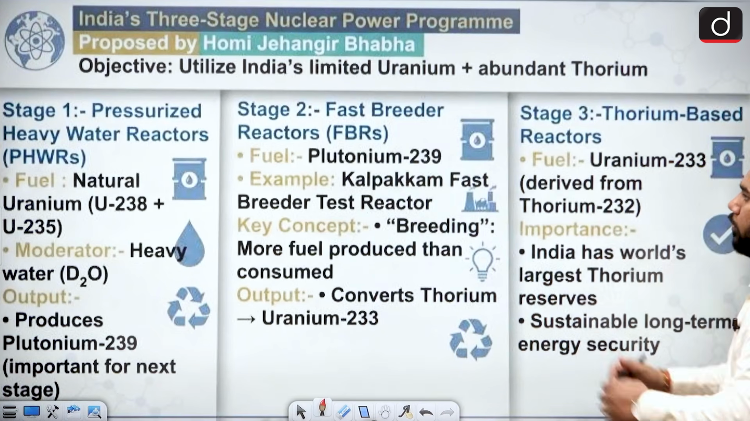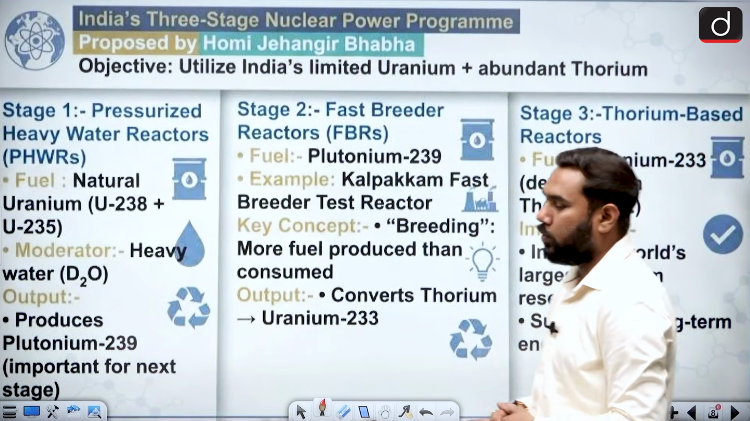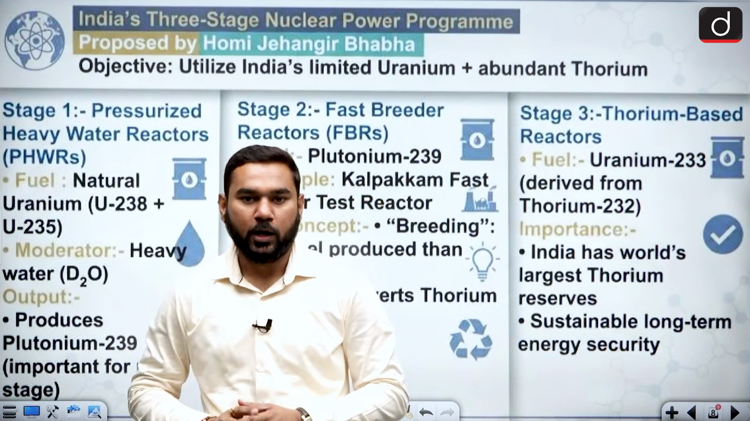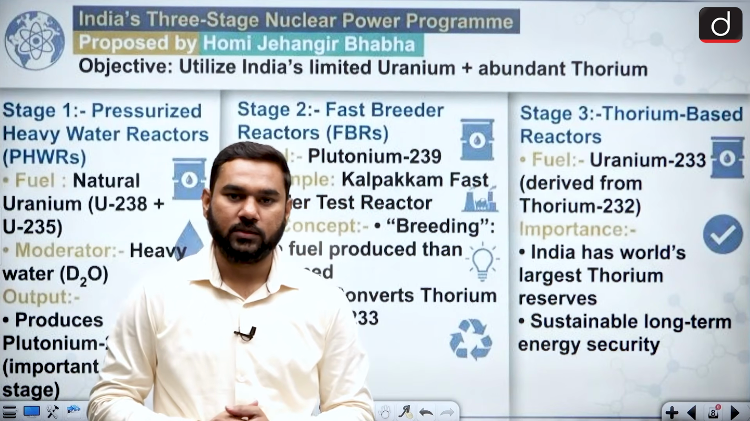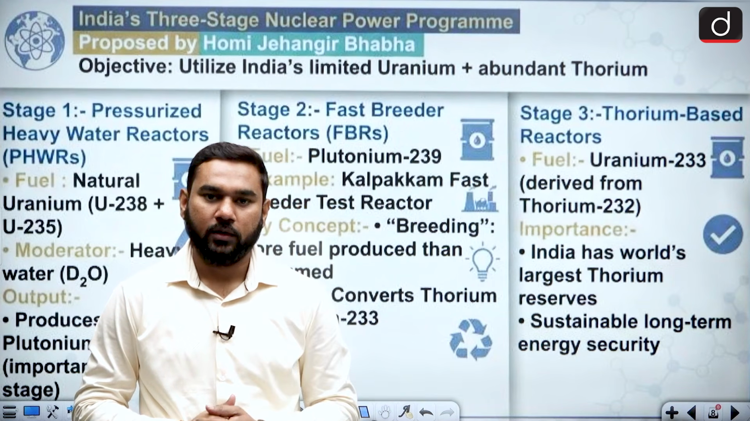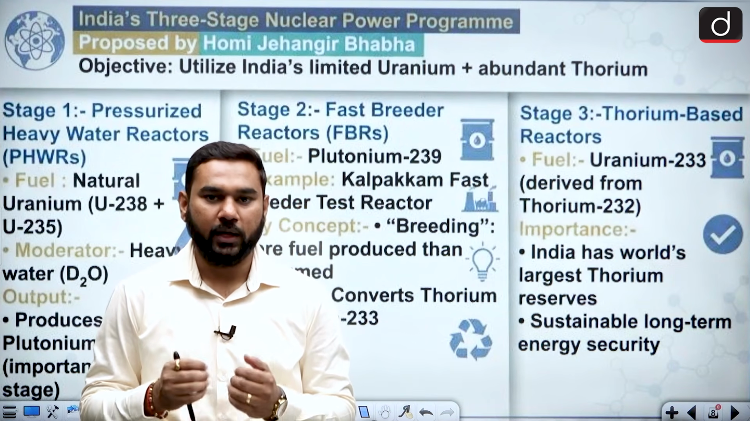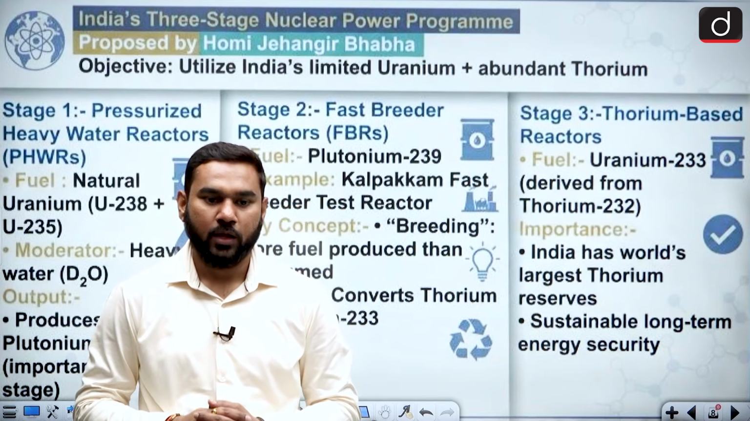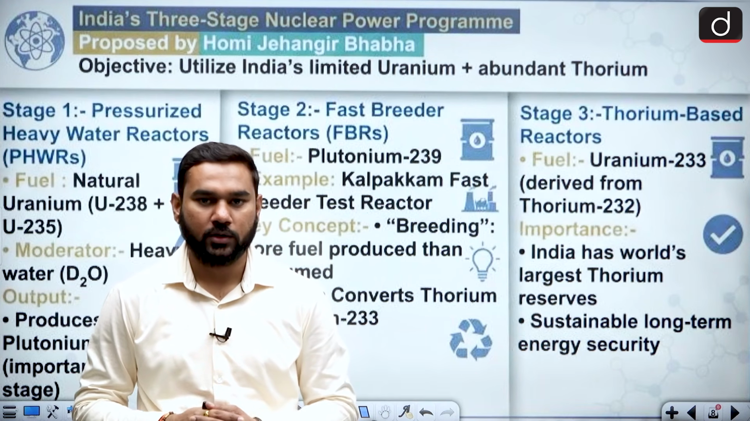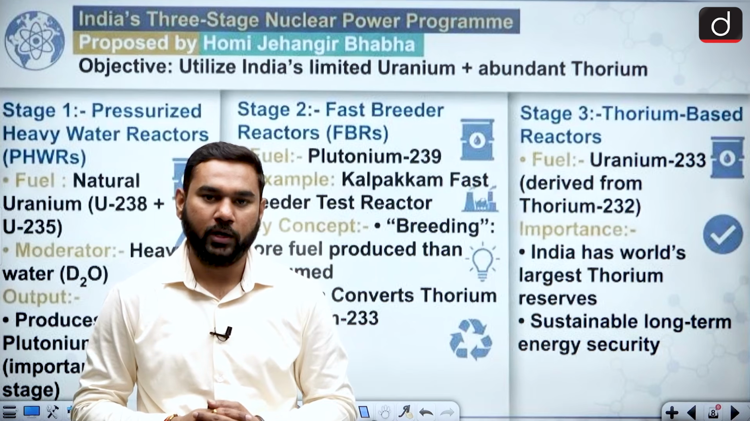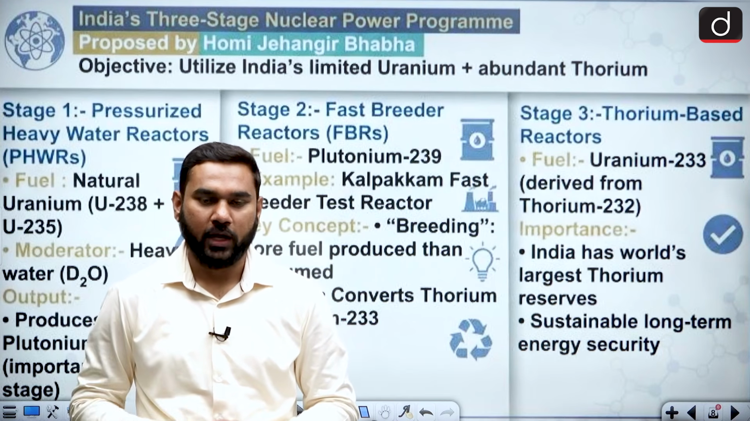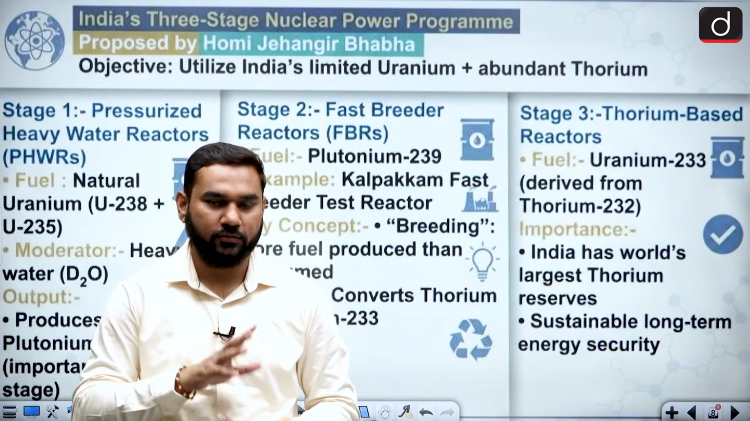Now we are going to talk about India's 3-stage nuclear program that was given by Dr. Homi Jahangir Bhabha. Around the 1950s and 1960s, Dr. Homi Jahangir Bhabha wanted one thing, that India has to make itself self-reliant. Because if we are always dependent on uranium, we have high investment cost, high purchasing cost of uranium. But India has a huge reservoir of thorium, and you know that thorium is also a radioactive fuel.